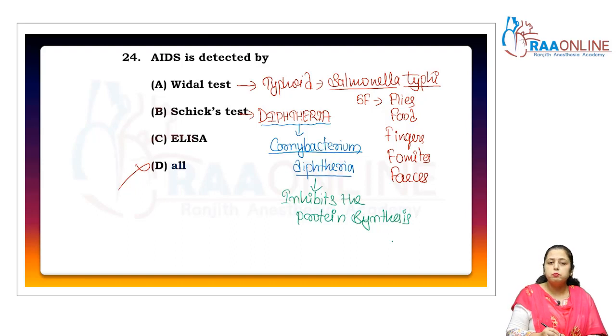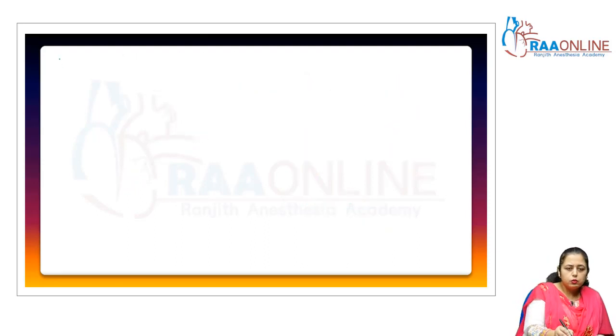Why? Because we know that protein is the basic building block material of the body, and children are in the growing stage, and if at that time protein synthesis is inhibited, then what will happen? A number of deformities occur. Clear? So diphtheria is a deadly toxin, that's why to prevent diphtheria we use a vaccine, that is DPT. It is used for 3 diseases.